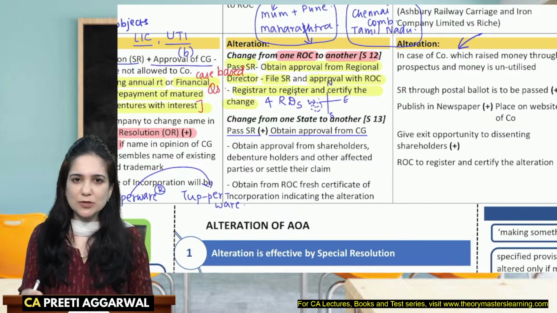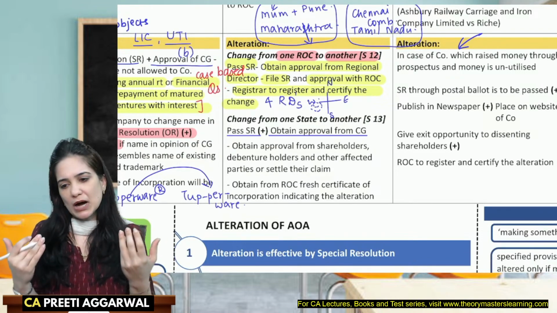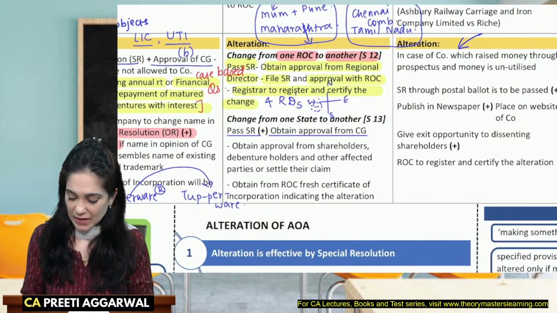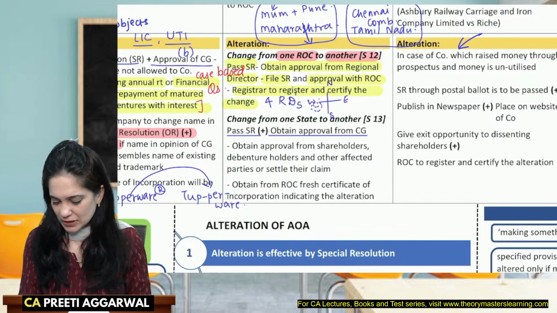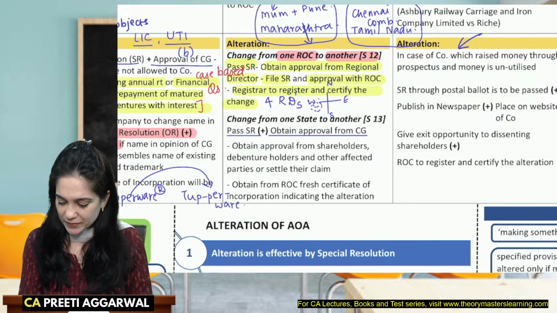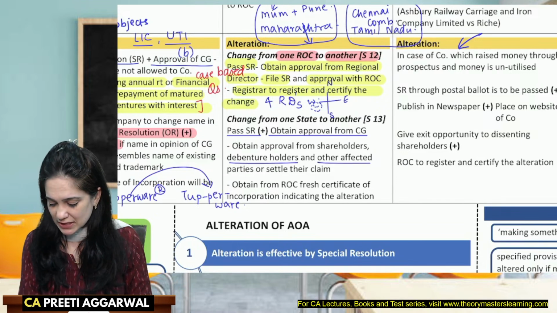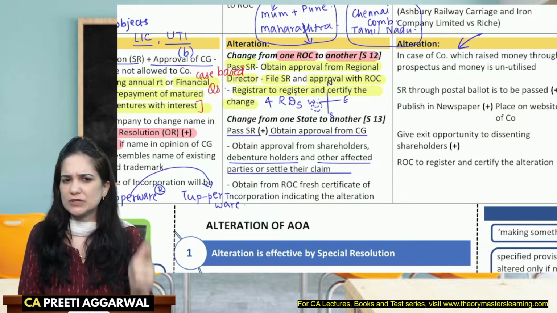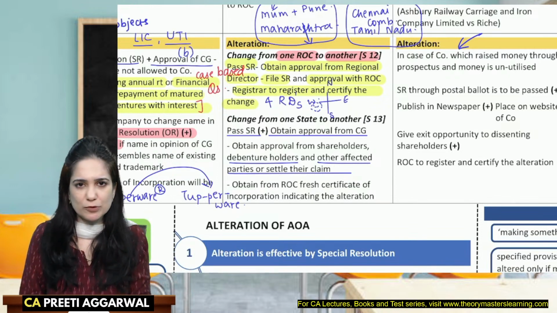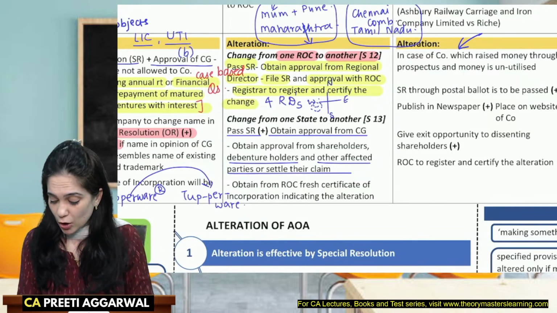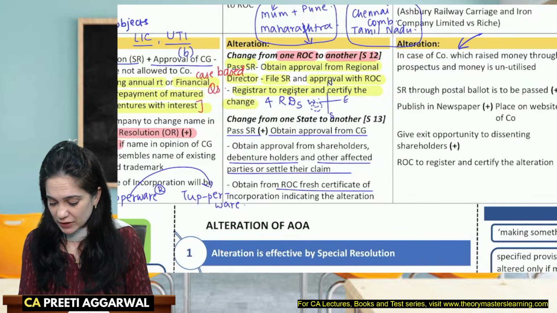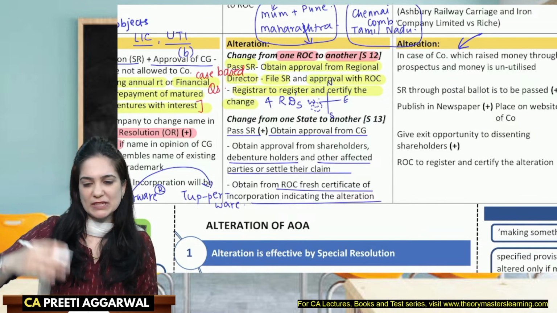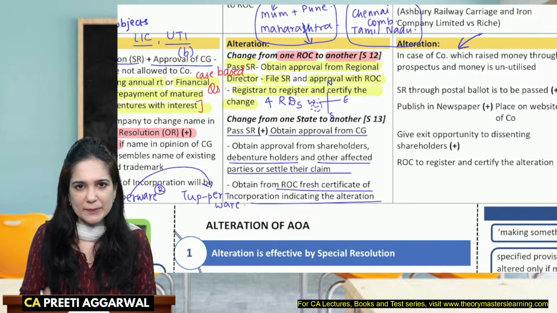So either you seek their approval or you give them an exit route. You tell them, take your money and exit because we are shifting. So obtain approval from the shareholders, that we will do through special resolution. Obtain approval from debenture holders and other affected parties, or you settle their claim. So creditors, debenture holders, any other affected party, either obtain their approval or settle their claim. Obtain from the ROC a fresh certificate of incorporation indicating the alteration. So we are moving from one state to the other. The ROC of the place where we are moving, we will have to take their approval.